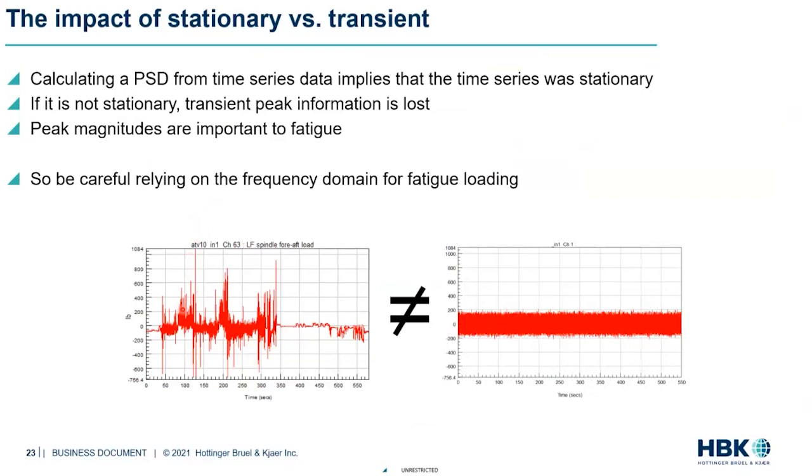And it's a log-log relationship. So a small change in stress is going to be a huge change in life. That's why it's necessary to understand what kind of original time series signals were employed to create the PSDs. If this was used to create a PSD, I probably wouldn't trust it compared to a signal that was excitation that was created against this. Okay, so this is a brief concept of stationarity versus transient.